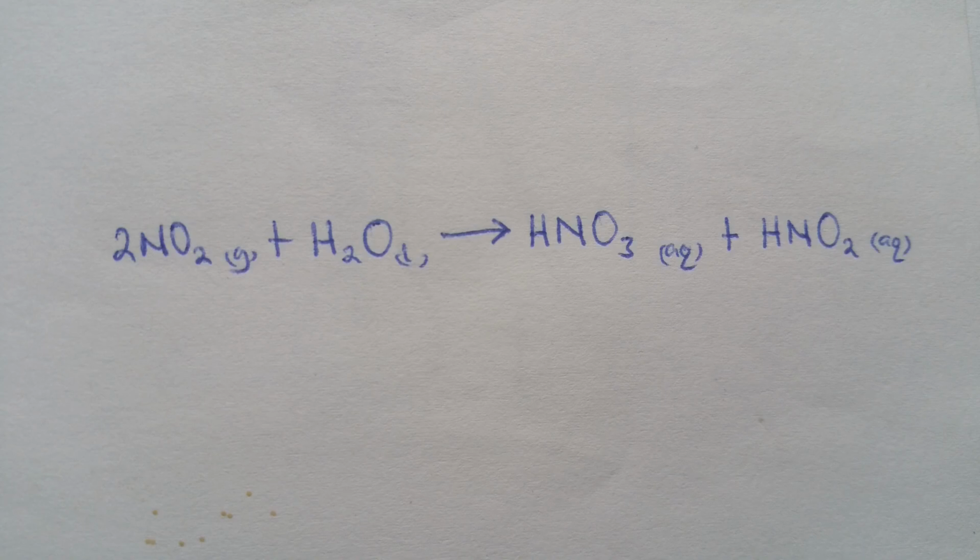Due to the formation of these two, this gas is referred to as a mixed acid anhydride, because on dissolving in water it forms a mixture of more than one acid: nitric acid and nitrous acid.